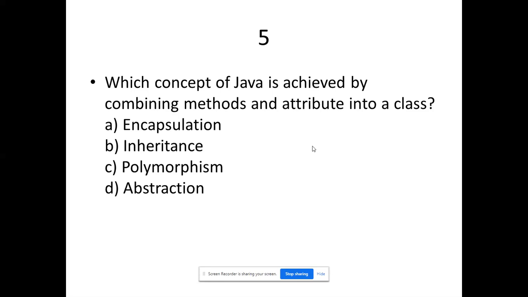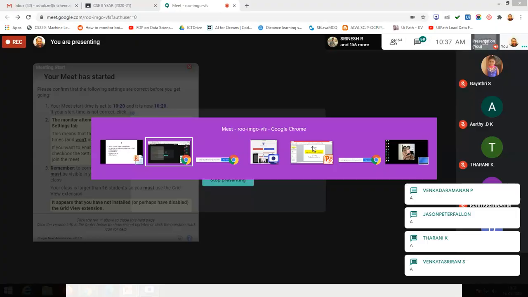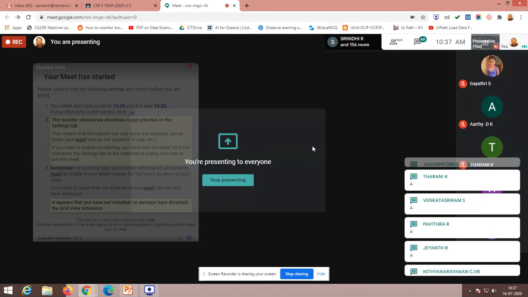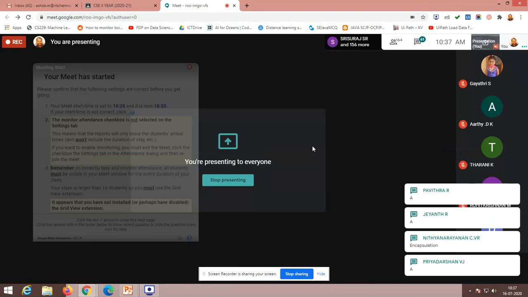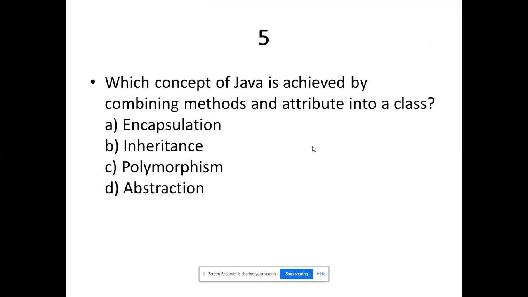So this has been given to us; we could even find the answers in the mind map itself. So we are getting answers, and people started giving answers. Encapsulation, that's a correct answer. Because it is the process of binding data with code, the process of binding variables with methods. So ultimately that will end up with an encapsulation, a capsule, right? Within the class, I am going to use both my data with the function. That's the term they are trying to convey here.